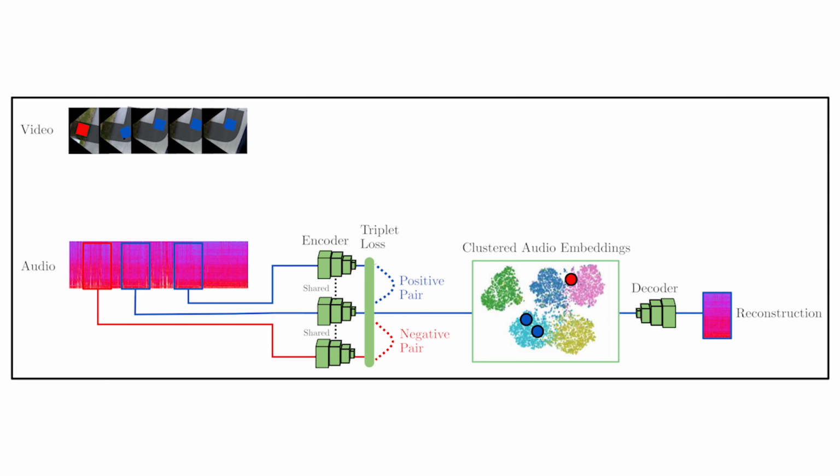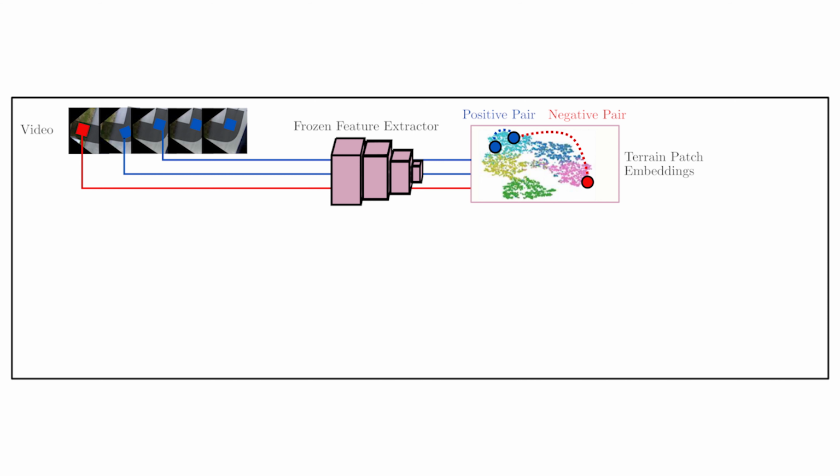A triplet loss enforces that the embeddings of snippets with the same label are pulled together in embedding space and embeddings of samples with different labels are pushed away from each other simultaneously. We use an unsupervised heuristic to form triplets of audio embeddings by considering the visual features of the respective terrain patch images obtained with a pre-trained CNN. We observe that the closest neighbor in visual embedding space is likely to belong to the same ground truth class as the anchor sample. Therefore, we select the sample with the smallest distance in the visual embedding space as the positive sample, and we choose negative samples by selecting samples that are in a different cluster in visual embedding space than the anchor sample.